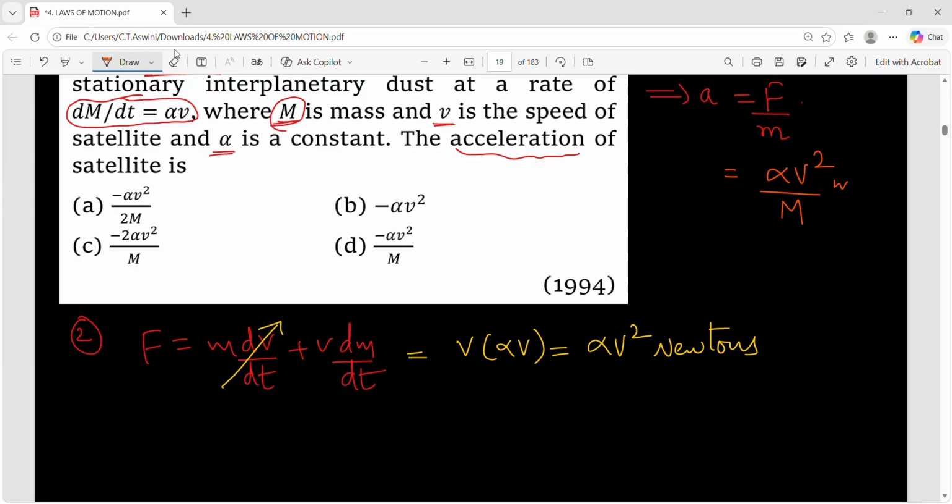Alpha v square per M. Why is there a negative sign in every option? It means the acceleration produced in the satellite is in the opposite direction. That means it is actually retardation. That is why the minus sign is included. So the acceleration is alpha v square by M.